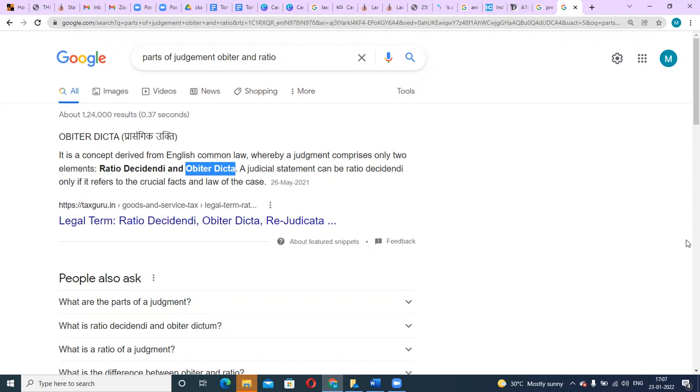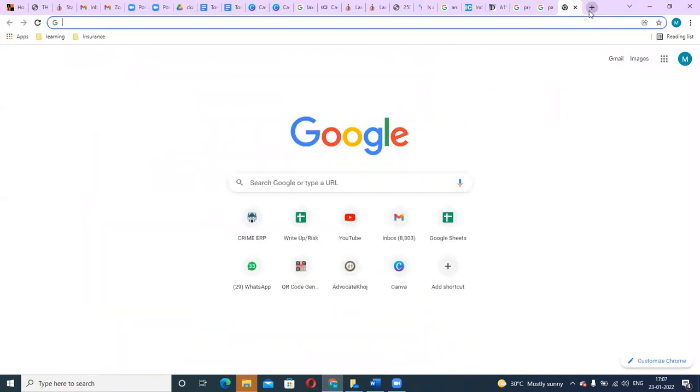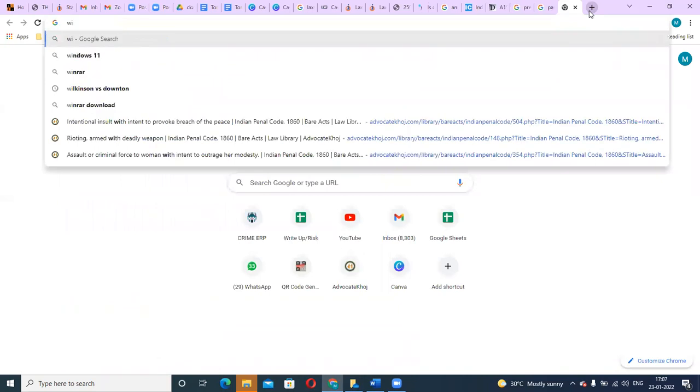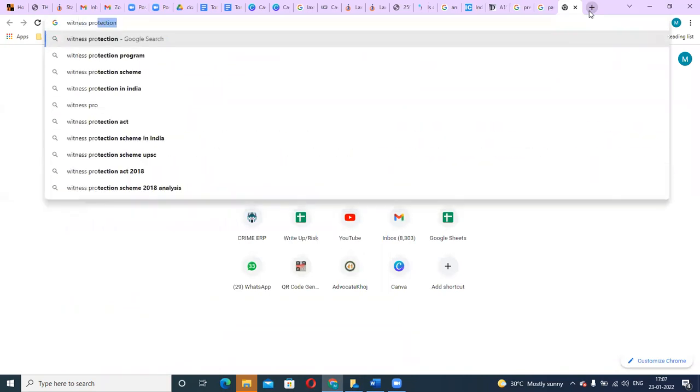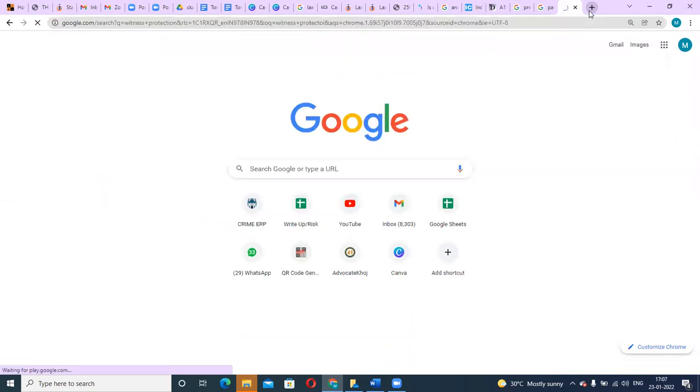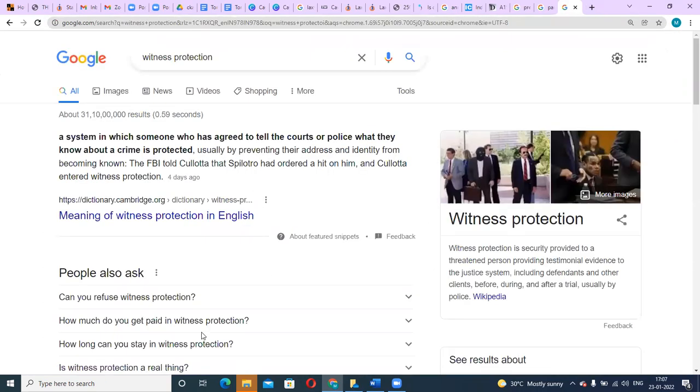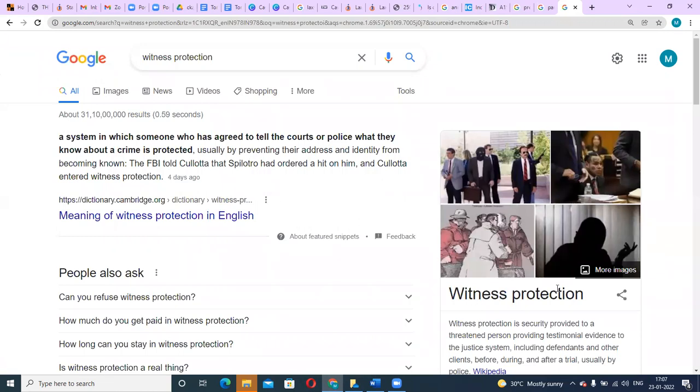Like you would see, there are too many cases wherein the Supreme Court has observed, by way of obiter dicta, that maybe it is high time that the legislature prepares a law relating to witness protection. It is high time for the legislature to prepare a law specifically dedicated to witness protection. So this is nothing but obiter dicta.